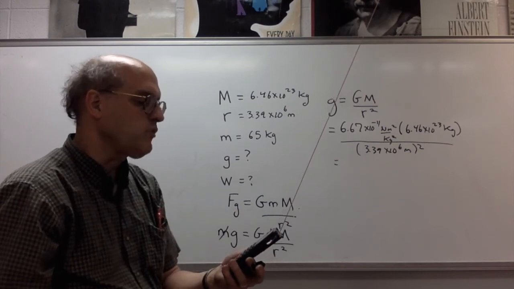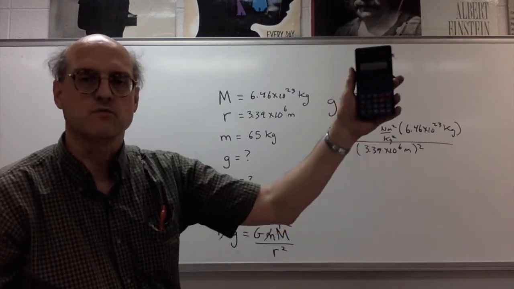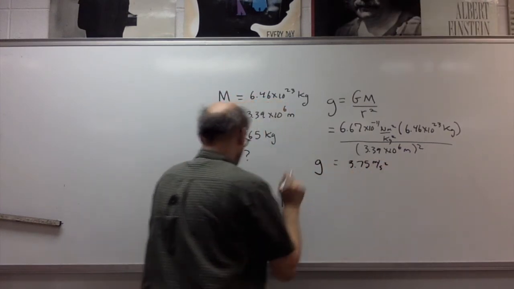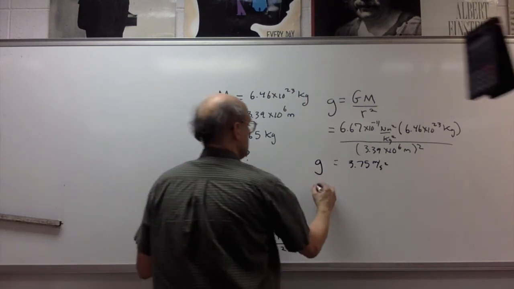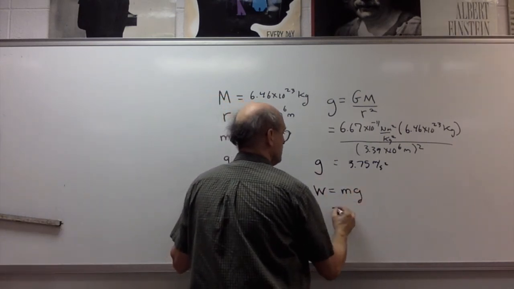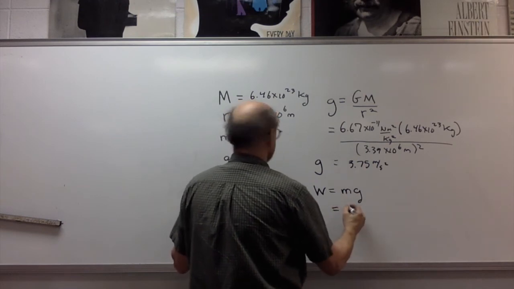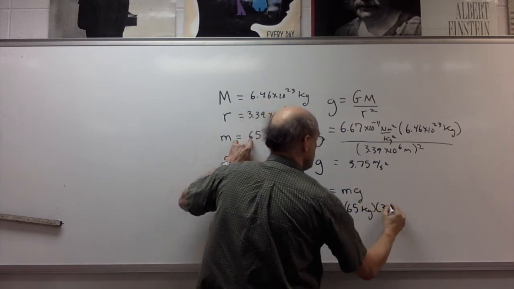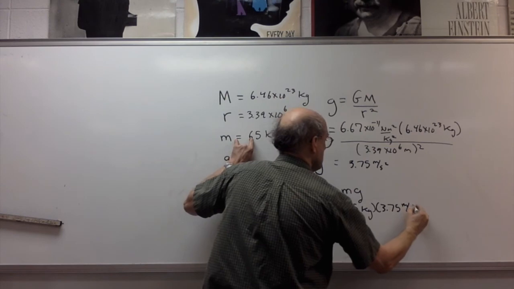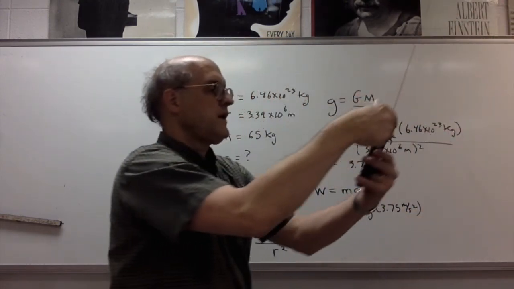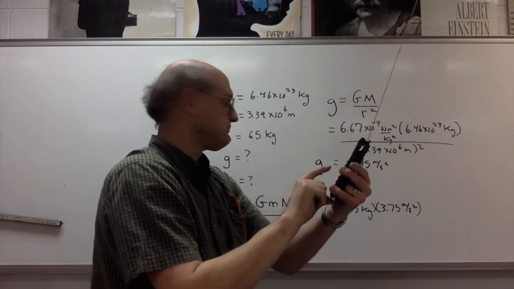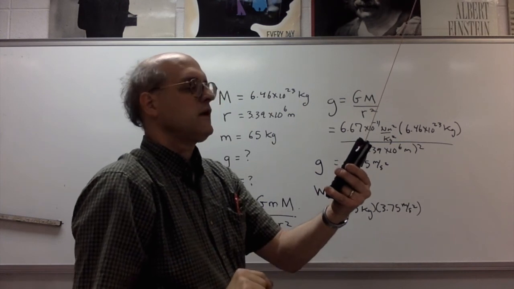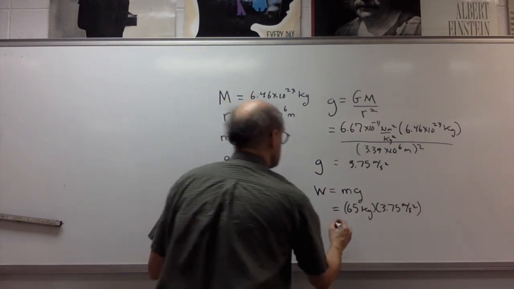And I'm getting about 3.75 meters per second squared. Now, the person's weight is just m times g. So the mass of the person is 65 kilograms, and the acceleration due to gravity is 3.75 meters per second squared. So we get a weight of 244 newtons, thereabouts.